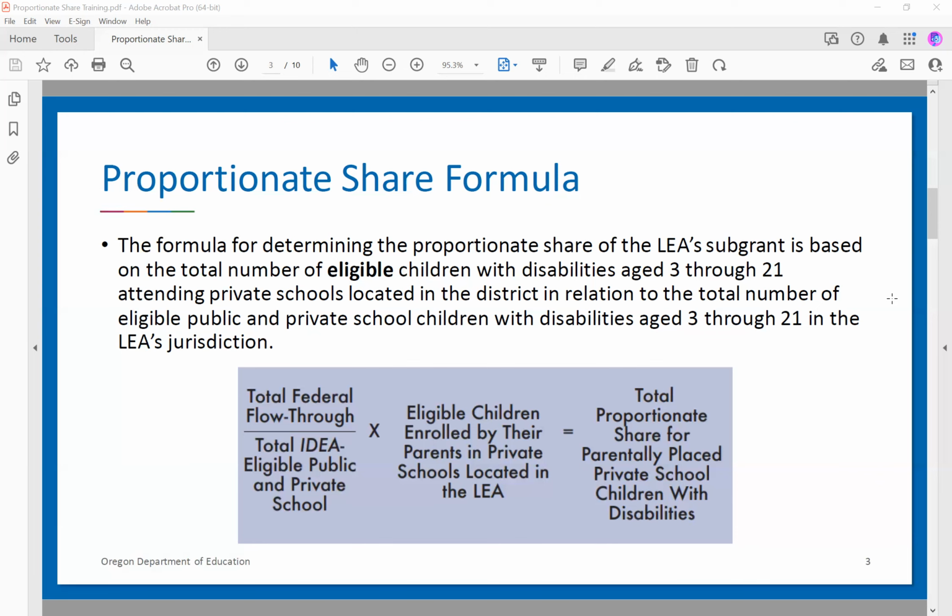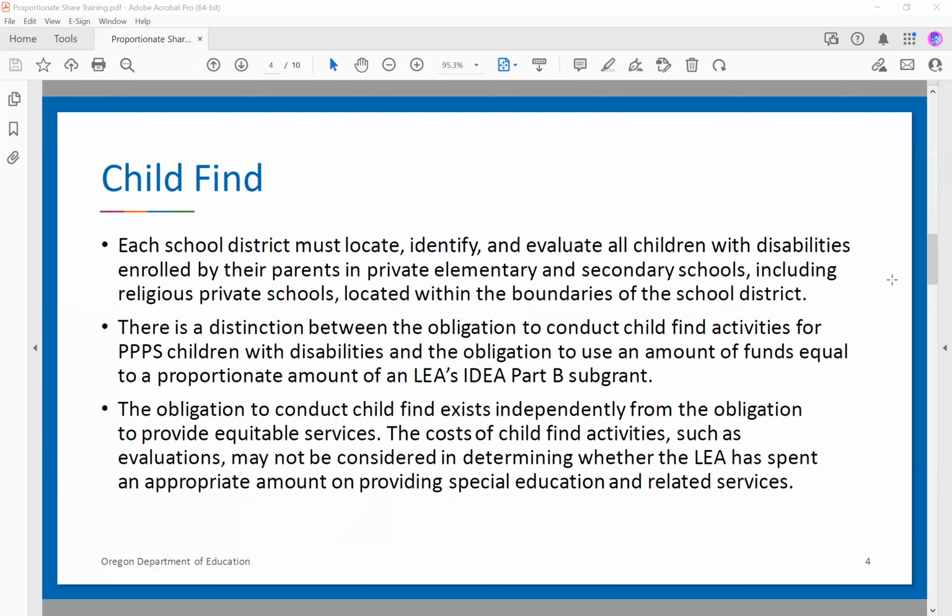And that will give you your total proportionate share for the parentally placed private school children. And again, that amount is not for individual services, but for equitable services for all students that are within that private school setting.